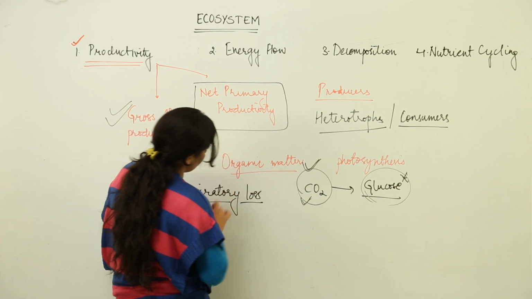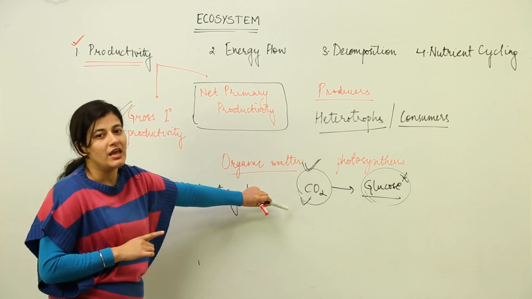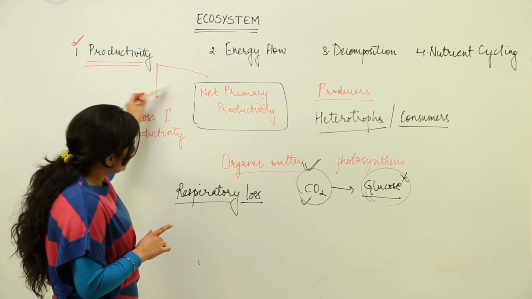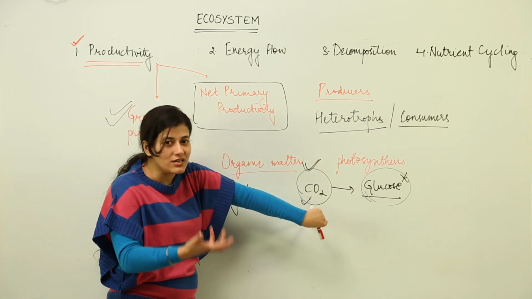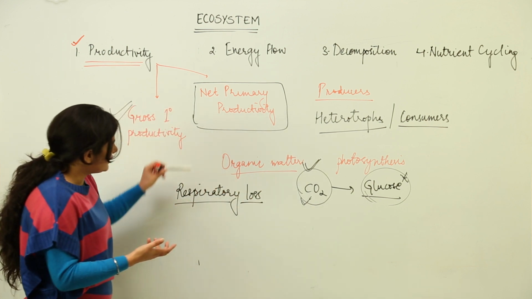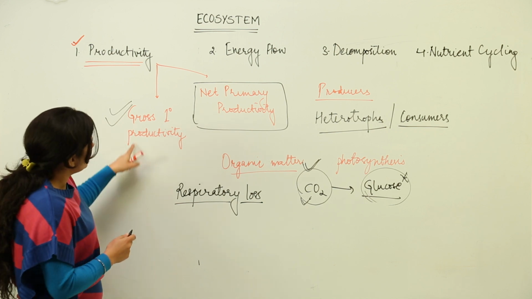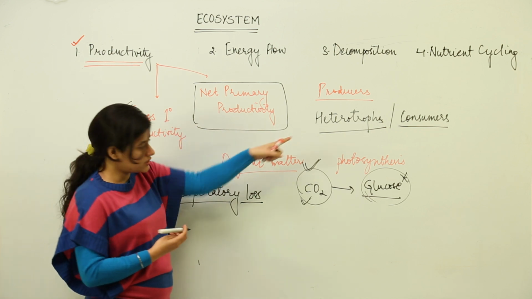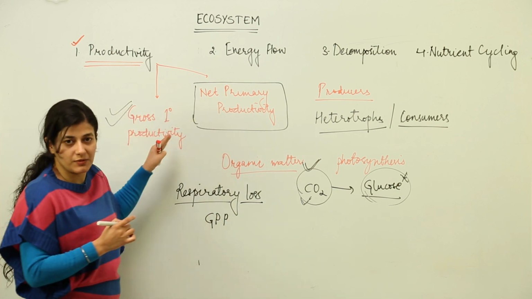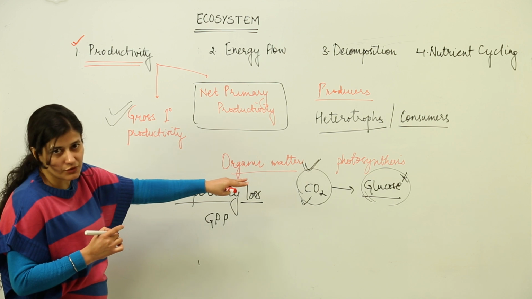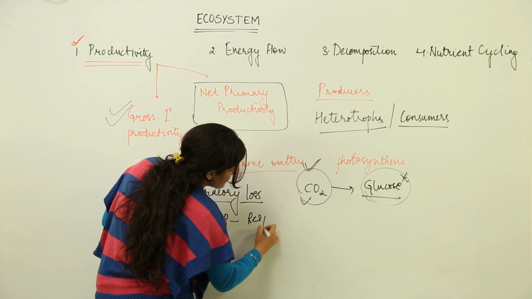Now what is respiration? Respiration is the process of breakdown of glucose into carbon dioxide. If we are terming productivity as CO2's fixation, when this CO2 is being released out, that would be a loss. So basically, net primary productivity would be whatever has been fixed by the producers during photosynthesis, that is GPP, gross primary productivity, and the part that has been used by them, that is respiratory loss.